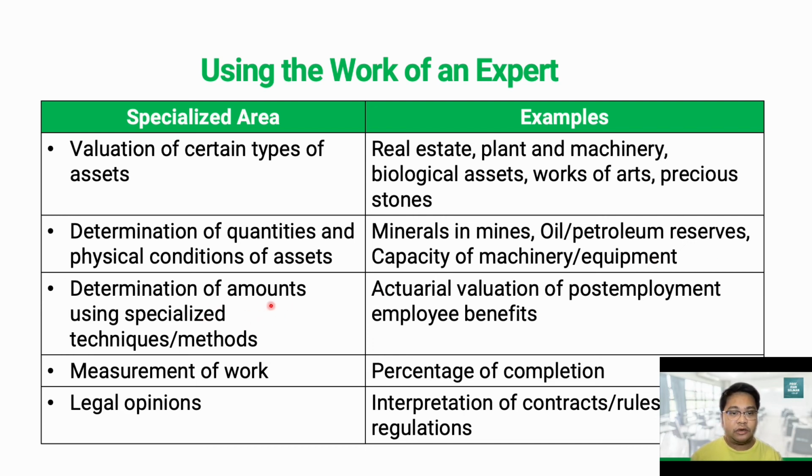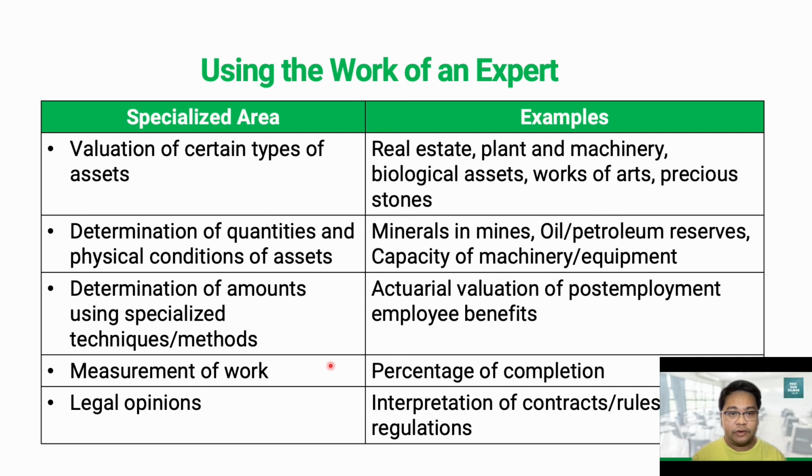Then determination of amounts using specialized techniques or methods. So we have actuarial valuation of post-employment employee benefits. Usually the expert involved here would be a mathematician, more commonly known as an actuary. The actuaries are the ones who determine the valuation of post-employment benefits.